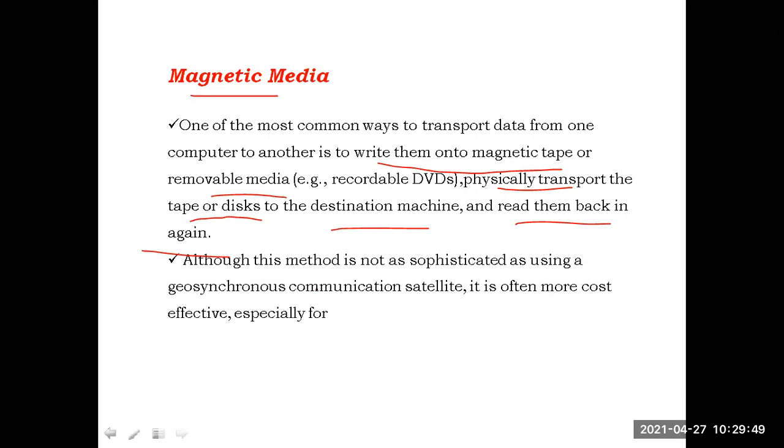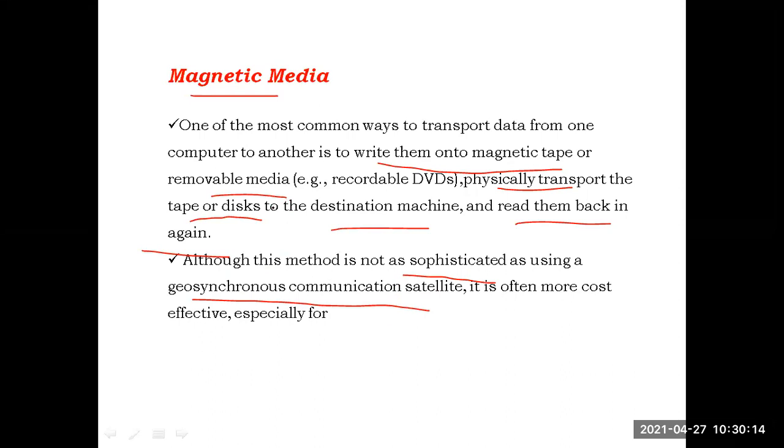But this is not that much of a sophisticated method, as nowadays we are using geosynchronous communication satellites for wireless communication. There are many satellites, and the technology is very advanced. In this advanced technology, this method is not a sophisticated one, that means not a preferable method.